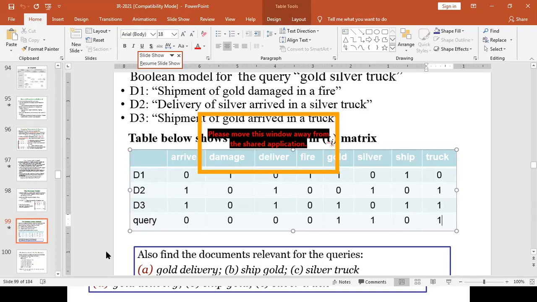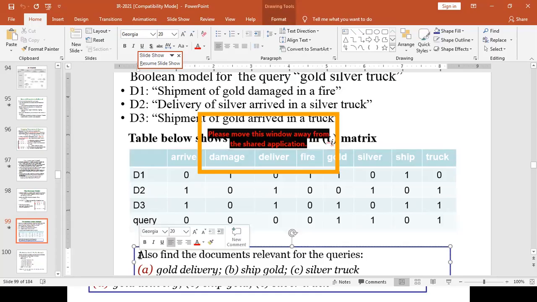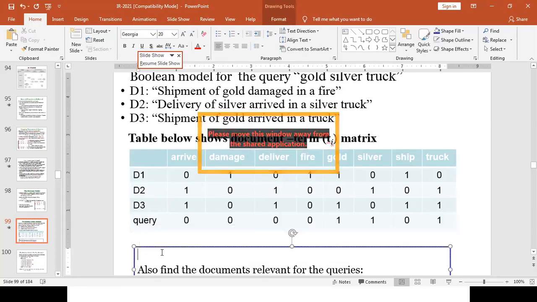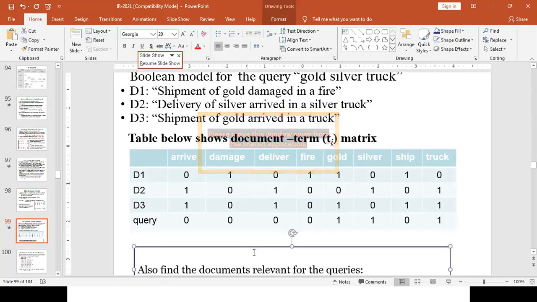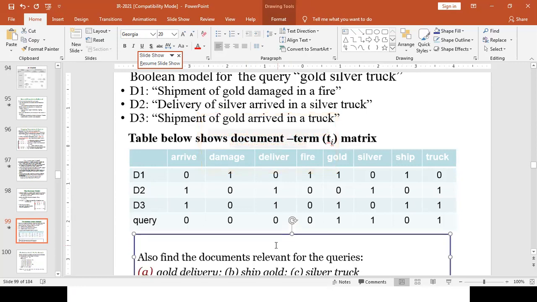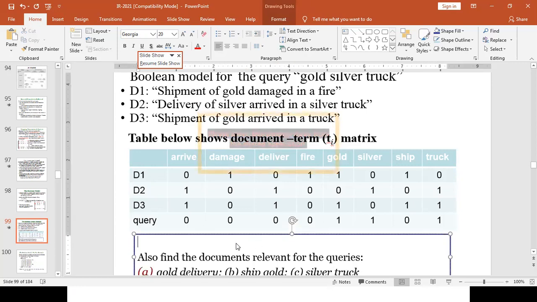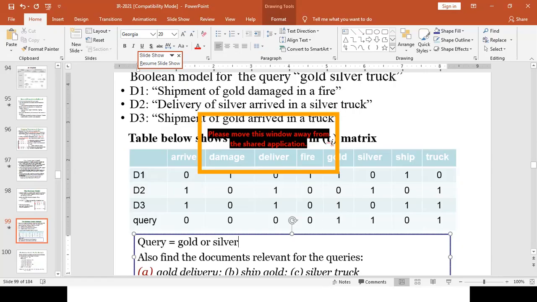But for evaluation, we use the logical operators OR and AND as per our requirement. Let's say the query result is dependent on OR. That means take gold OR silver OR truck.